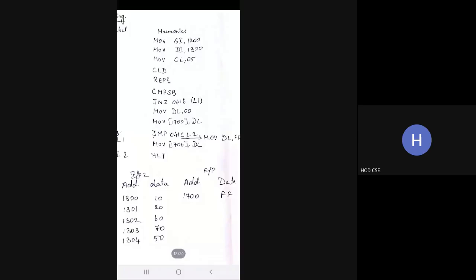Next, clear direction flag, then repeat. The repeat instruction repeats comparing the string bytes, meaning 1200 with 1300, 1201 with 1301, 1202 with 1302, and so on.